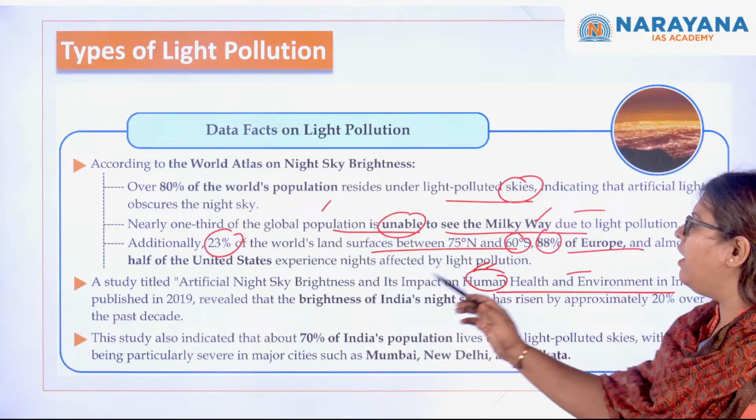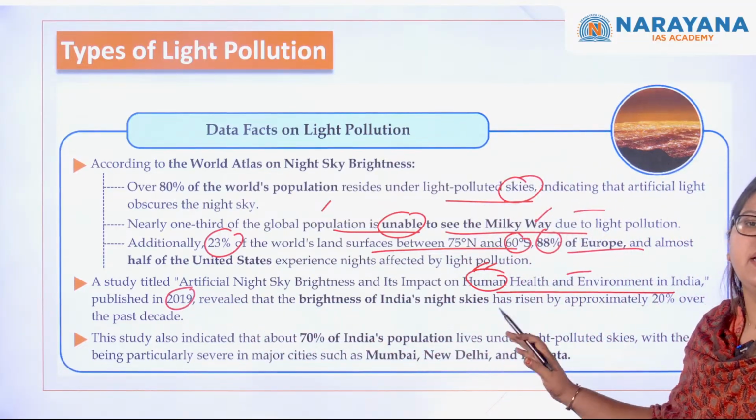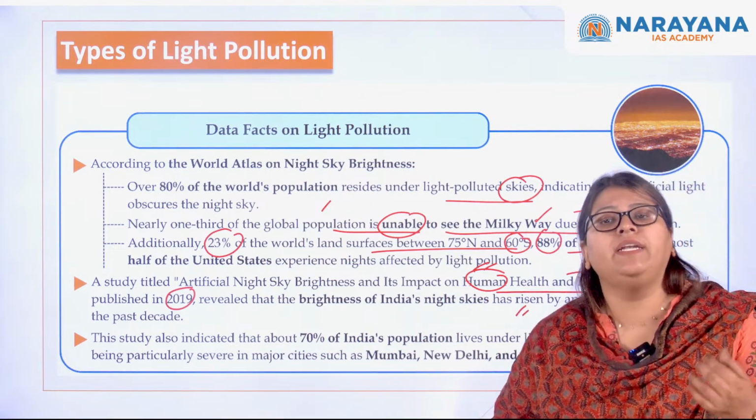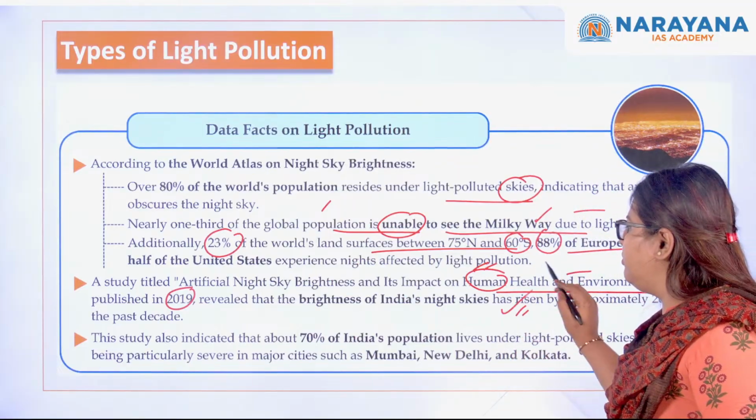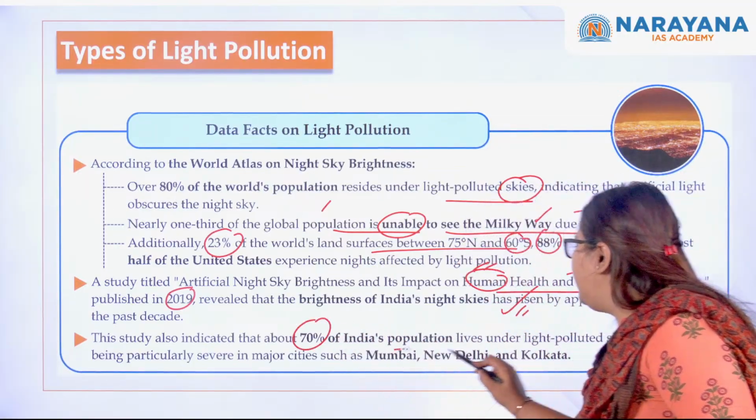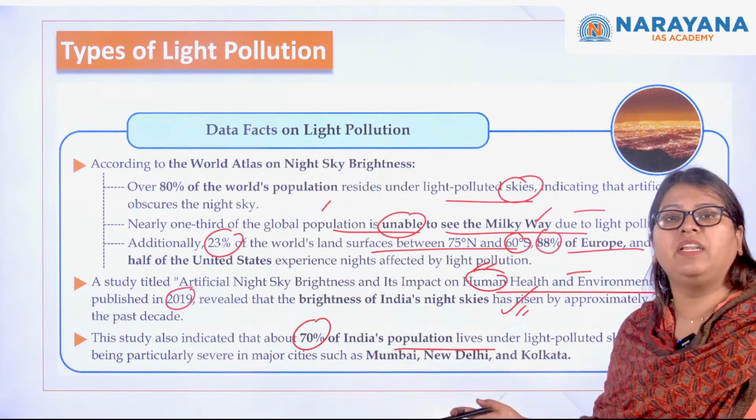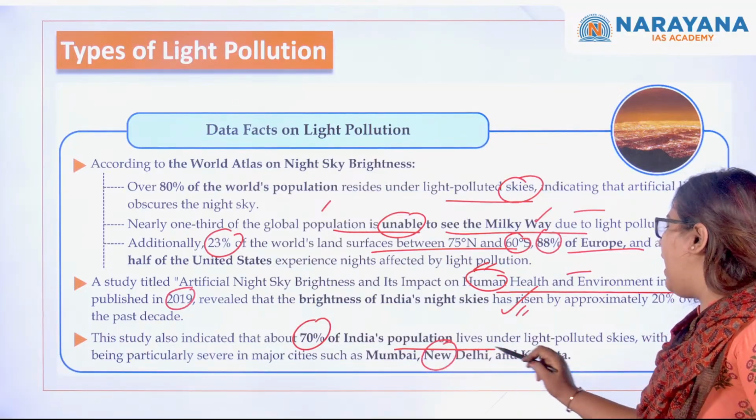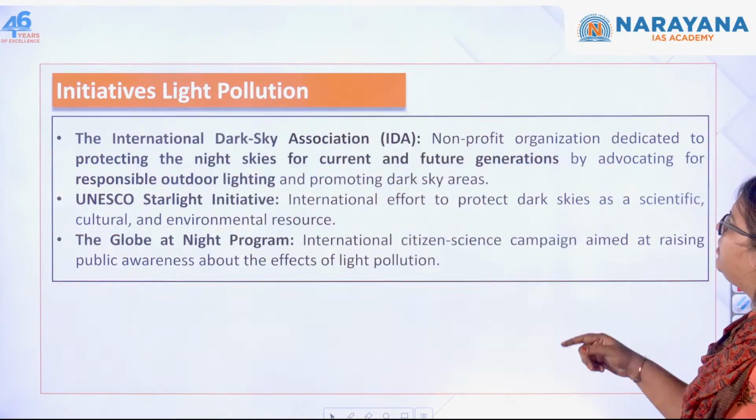So this is also a report that was published in 2019, which said that brightness in Indian night skies is actually too much, and it has risen by over 20% when compared to that of the past decade, okay. So this is the observation, and it also indicated that 70% of India's population also live in the light polluted atmosphere, specifically coming from the metro cities of Mumbai as well as Delhi and Kolkata. So this is what it is. So let us move to the next one.